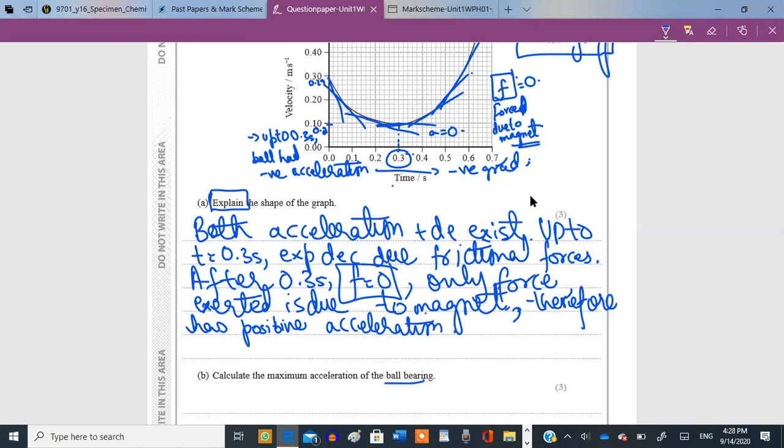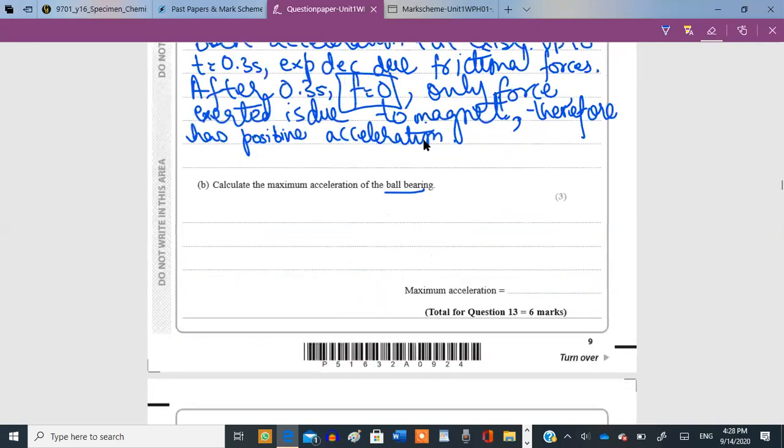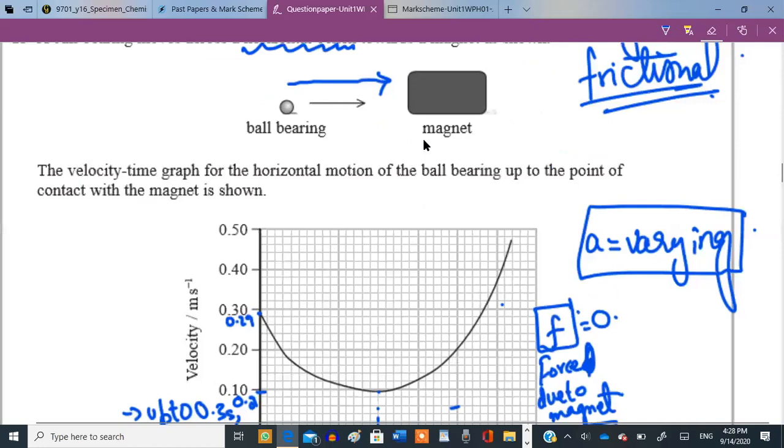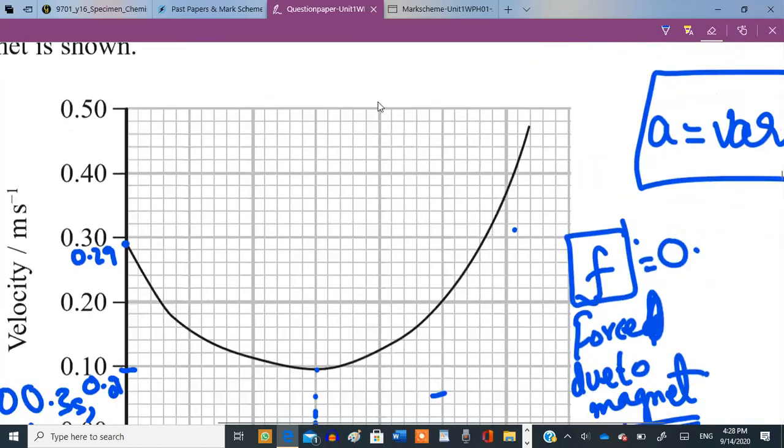Calculate the maximum acceleration of the ball bearing. Maximum acceleration. So you just need to see the point where the acceleration is maximum and it's positive. Okay. So for this, you just look at the graph and you'll need to draw out a tangent as well. So let me change this. Okay. So this point seems to be the maximum point. So draw out a big line. Okay, I don't have much space down there, but okay, let me zoom out a bit.